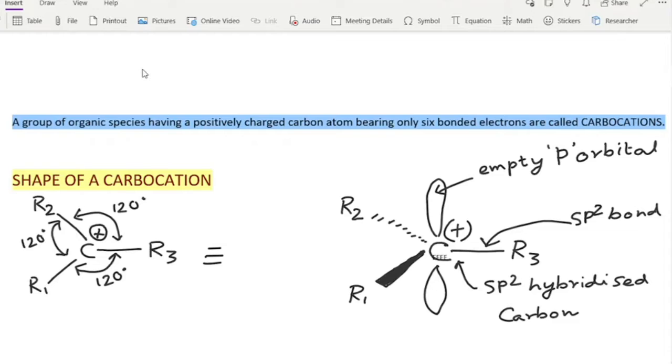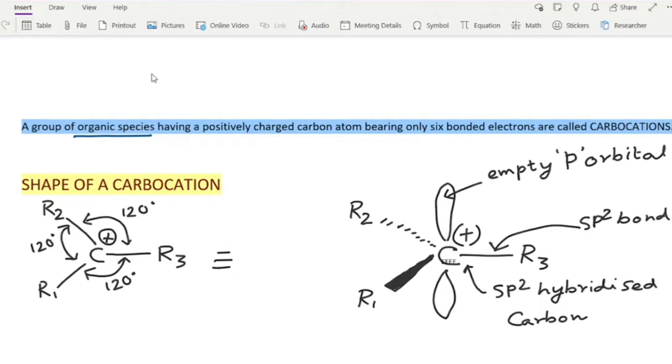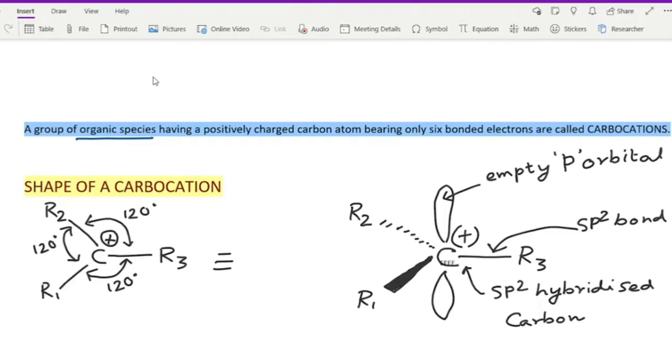So it must be an organic species. Obviously we are dealing with organic chemistry, so it must be an organic species. And obviously, carbocation, so the carbon atom must have a positive charge. We know cation implies a positive charge, so it must carry a positive charge. But where things get interesting is in this phrase, bearing only 6 bonded electrons.